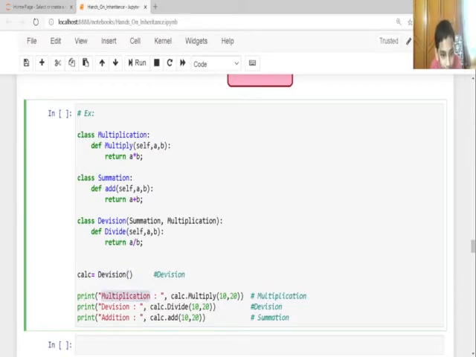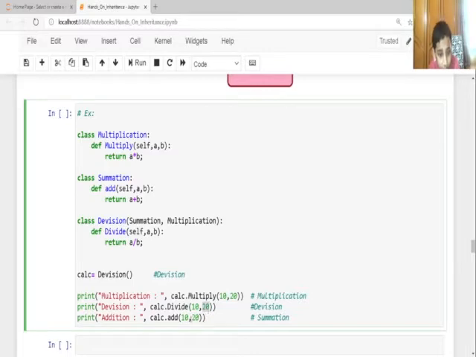And going to print multiplication, calc.multiply(10, 20). So here a is equal to 10, and b is equal to 20, so it's going to multiply, a multiplied by b. So it will come 10 multiplied by 20 is 200. Same here, division, it will come 10 divided by 20.